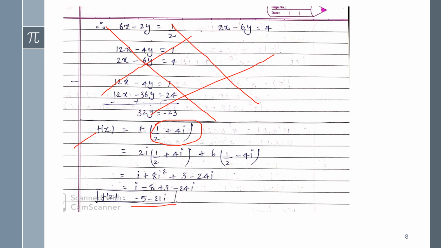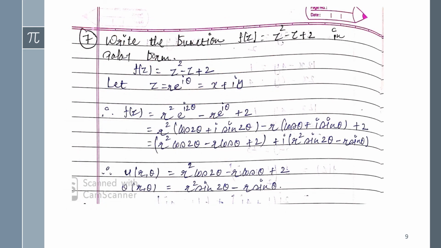Now next, it's given: write the function f(z) = z² - z + 2 in the polar form. As it asks for the polar form, you will write in place of z, r e^(iθ), as I have written here, guys.